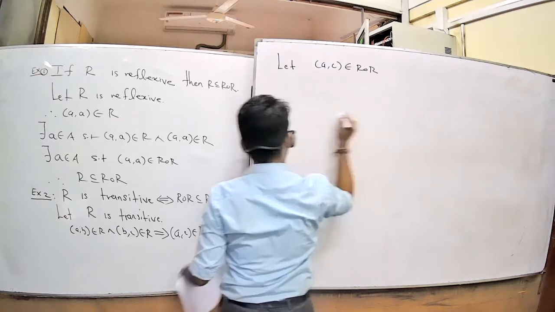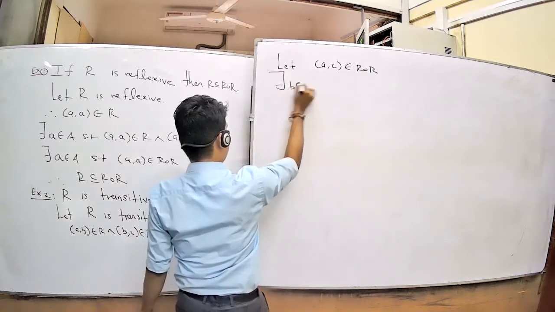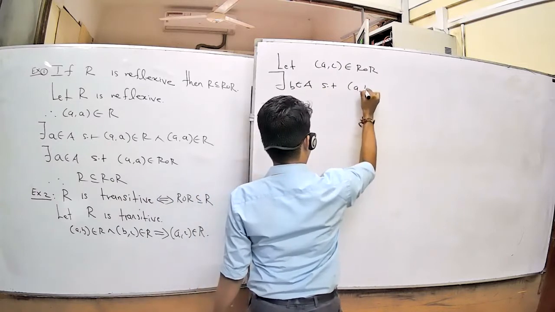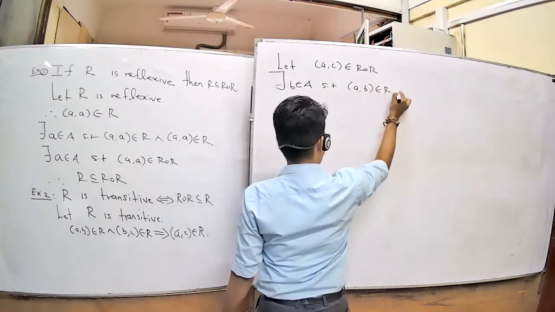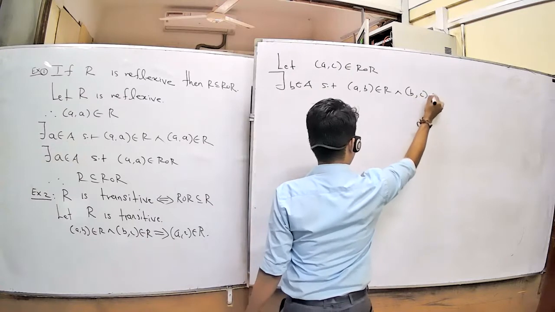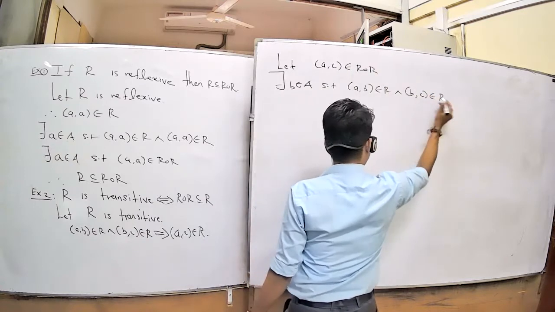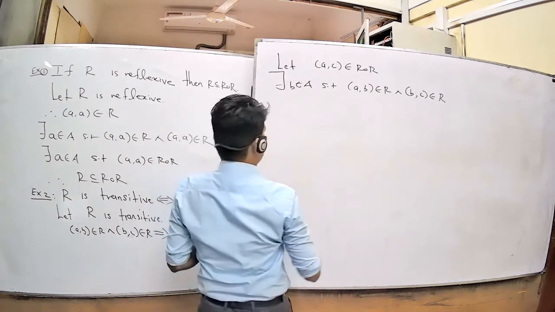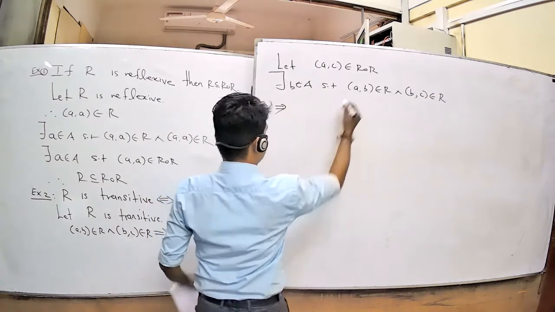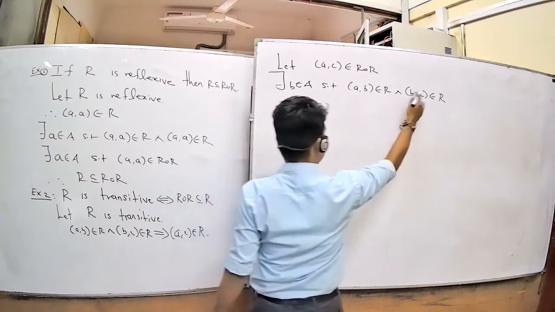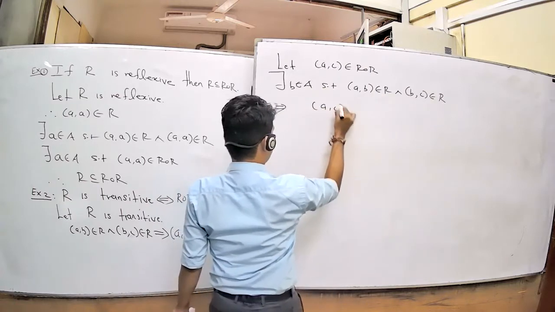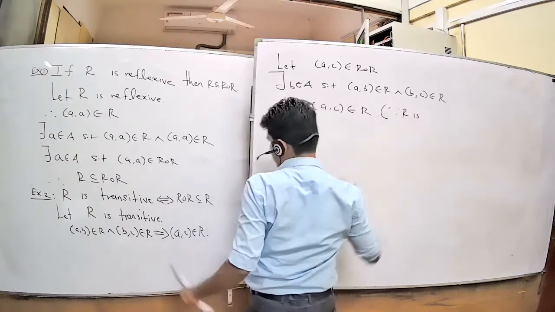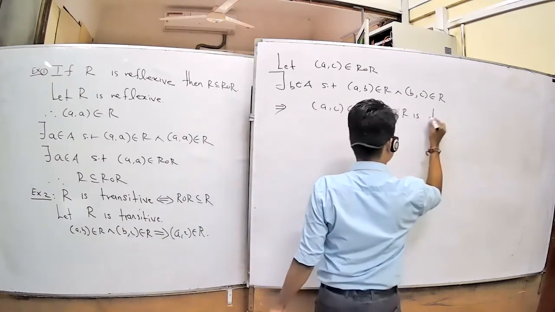There exists b belonging to A such that (a, b) belongs to R and again (b, c) belongs to R. It is the composition property definition. From these two, we already have (a, b) belongs to R and (b, c) belongs to R means (a, c) belongs to R because R is transitive.